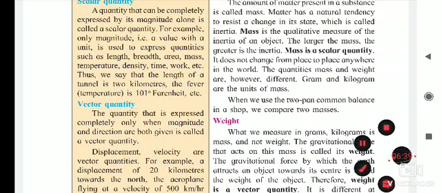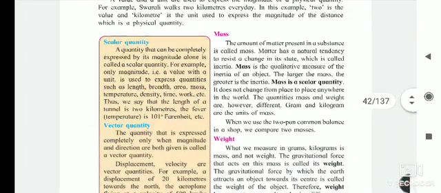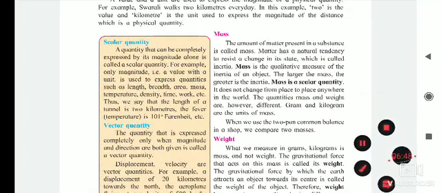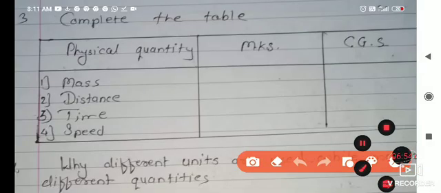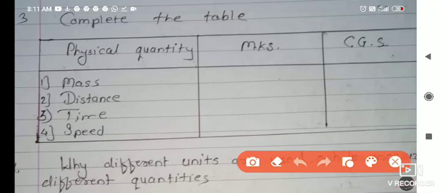Then the definitions are over now. Next, I told you the difference between mass and weight. The next question is to complete the table. We will see the question paper. For this question, physical quantity, MKS and CGS system. In the MKS system, mass is measured in kg, and in the CGS system, mass is measured in gram.